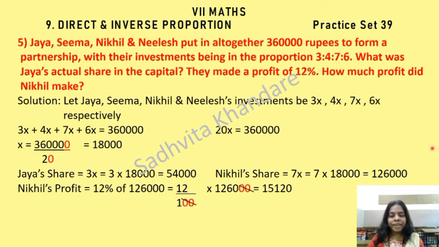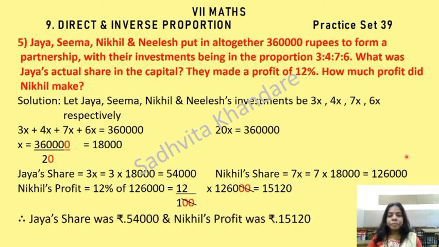Zeros and zeros get cancelled. And therefore, Jaya's share was rupees 54,000. This one, children. And Nikhil's profit was rupees 15,120.